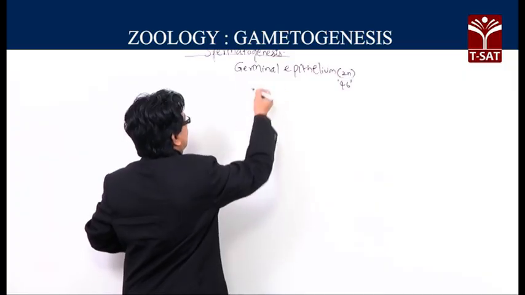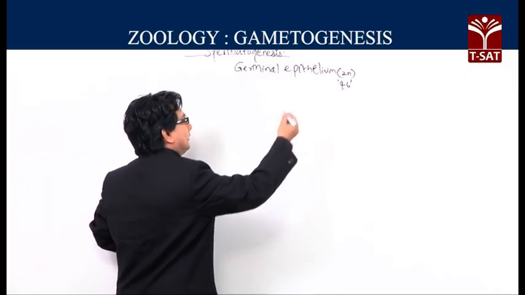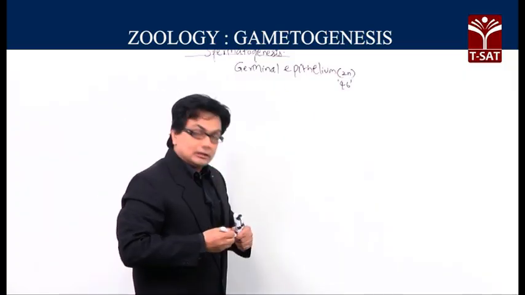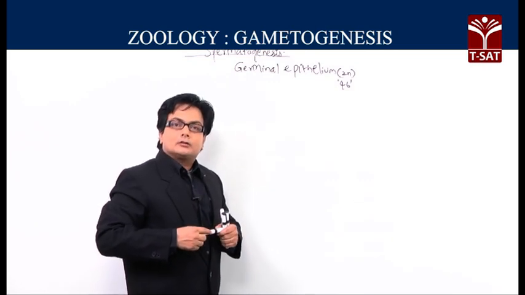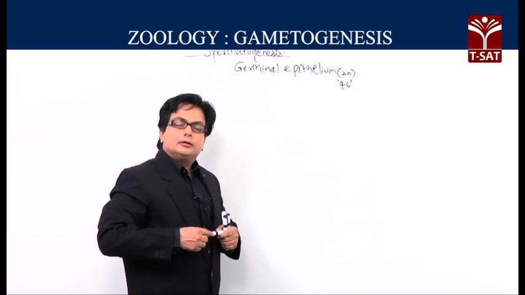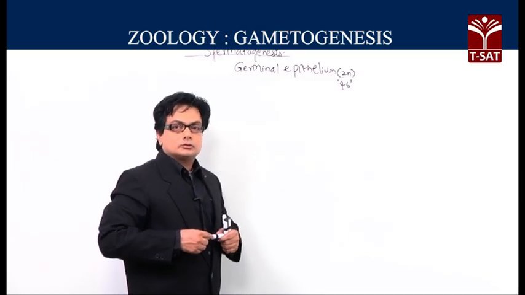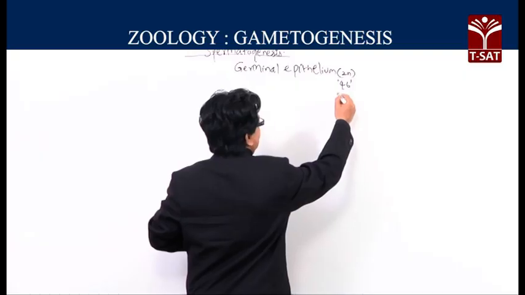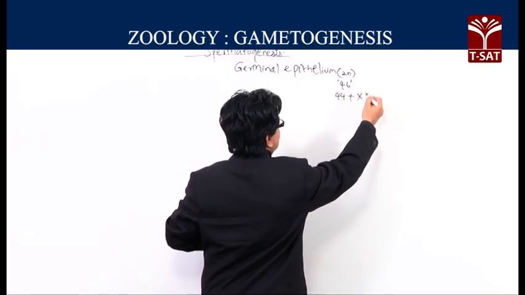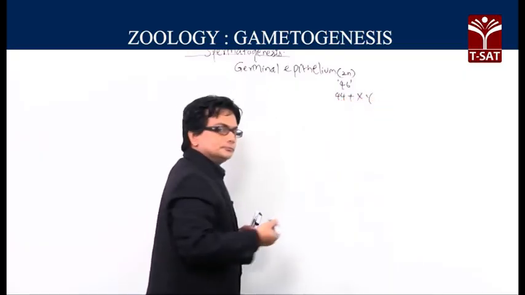Now, I have written here germinal epithelium, where all the cells of the germinal epithelium will be basically diploid cells, each one consisting of about 46 chromosomes, and we generally write it as 44 plus XY.